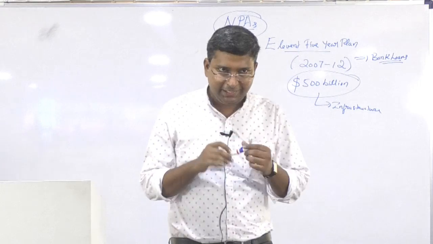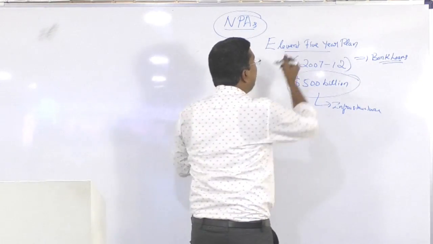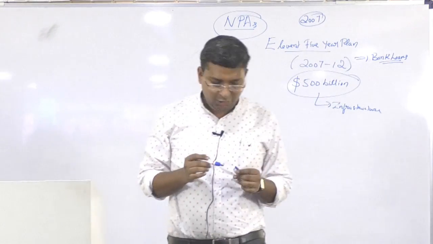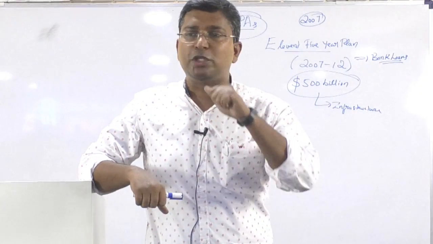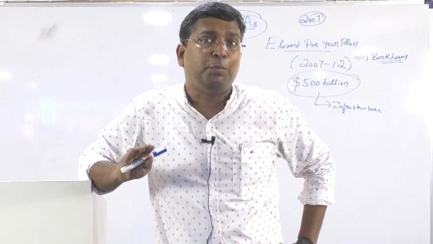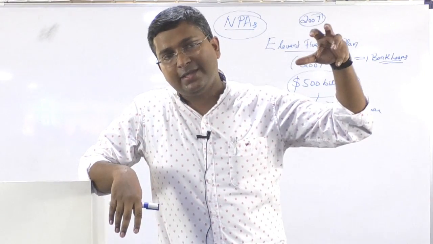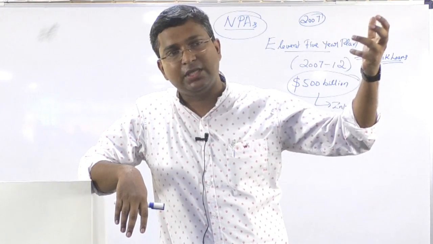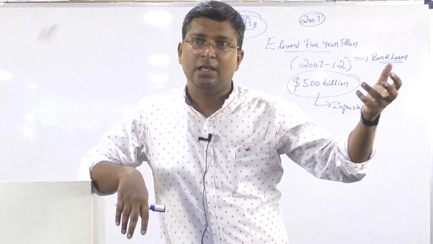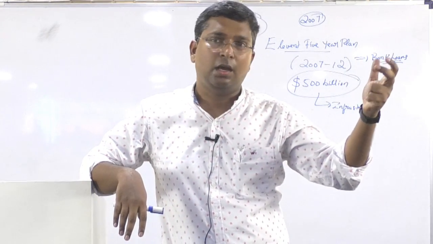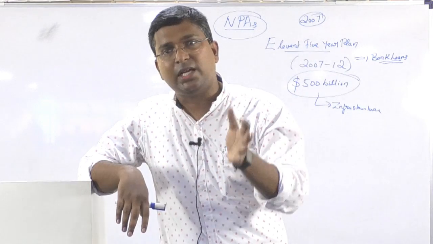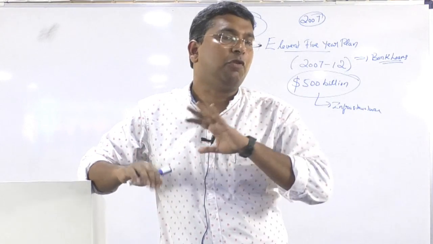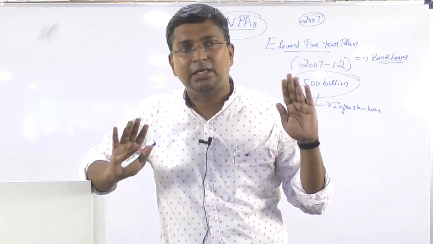So before this 11th 5-year plan, try to understand what the situation of India's banking sector was in 2007. In 2007, India's banking sector was one of the strongest in the world. It's a very important point. When the global financial crisis started in the US and other parts of the world, mainly because of the US banking crisis, we were one of the countries not affected. Especially our banking industry was quite strong. Nothing had happened till 2007.